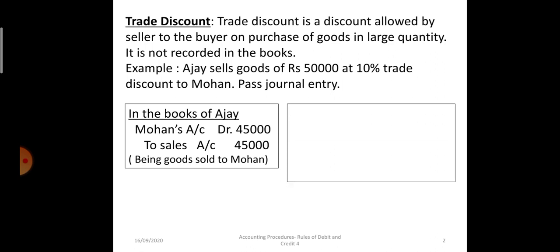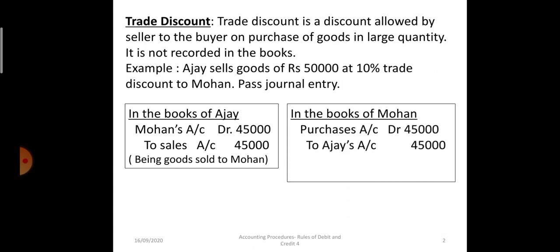Similarly, in the books of Mohan, the entry will be purchases account debit to Ajay's account, 50 minus 5, 45,000 rupees. All of you go through this. The trade discount is deducted and then on the balance amount 45,000 the invoice is prepared. The 5,000 trade discount is not shown anywhere in the books. Trade discount is allowed to encourage buyers to buy in large quantities.